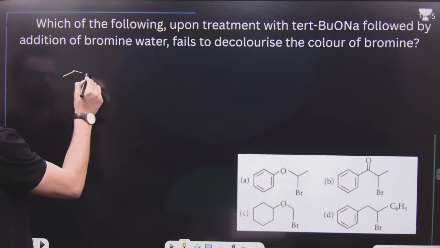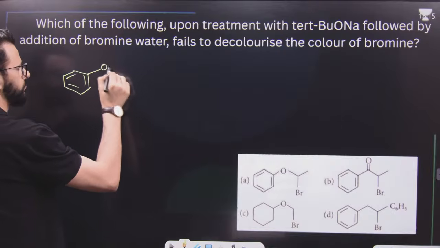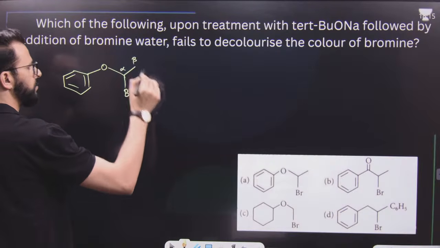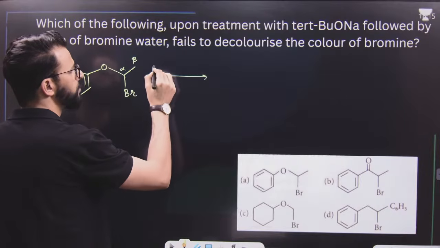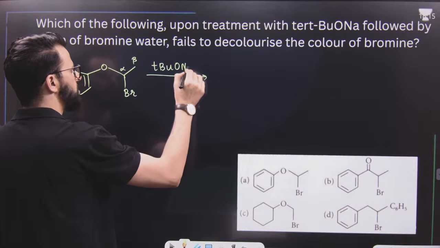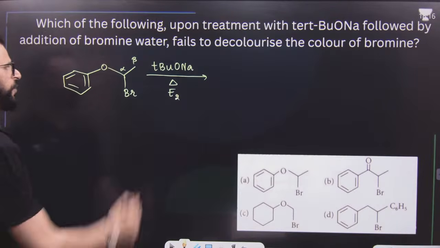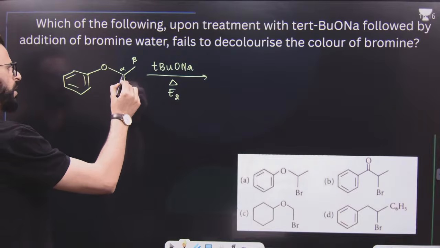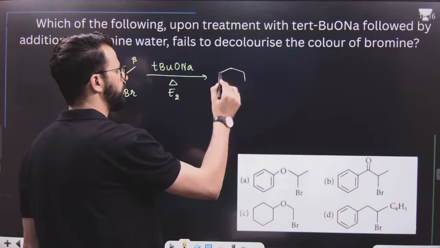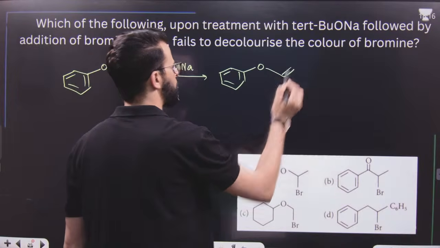What will happen in first case? This is alpha, this is beta. As sodium tertiary butoxide, t-BuONa, is a strong base, E2 reaction will take place. But for E2 reaction, there should be hydrogen present at beta position. As there is hydrogen present at beta position, it will result in the formation of this one.